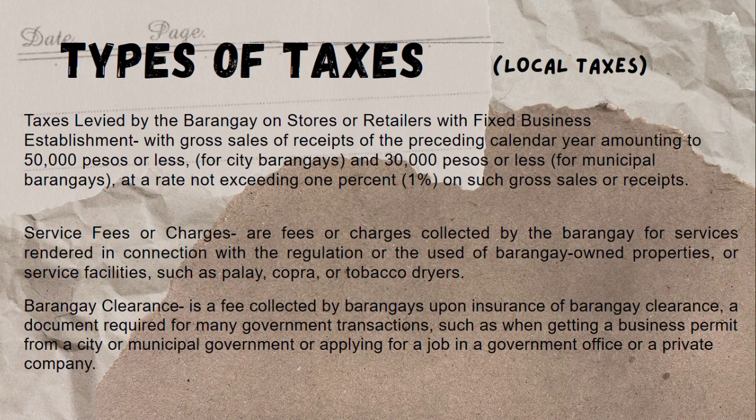What are some examples or types of taxes levied by the local government? State and local governments collect tax revenues from three primary sources. It is income, sales, and property taxes. Income and sales taxes make up the majority of combined state tax revenue, while property taxes are the largest source of tax revenue for local governments, including school districts.